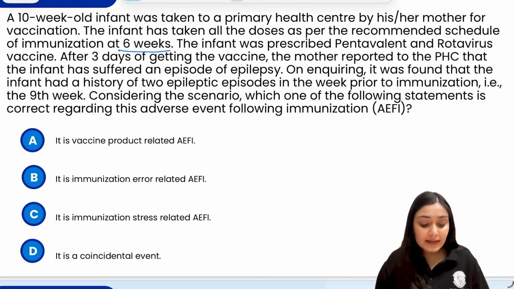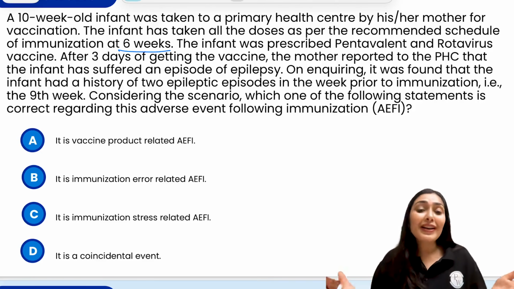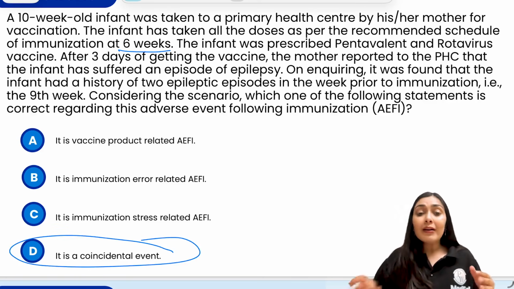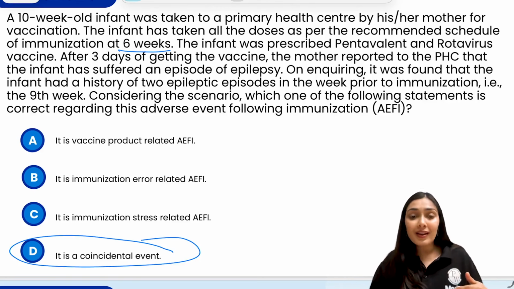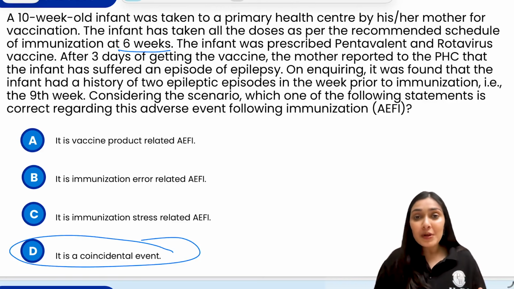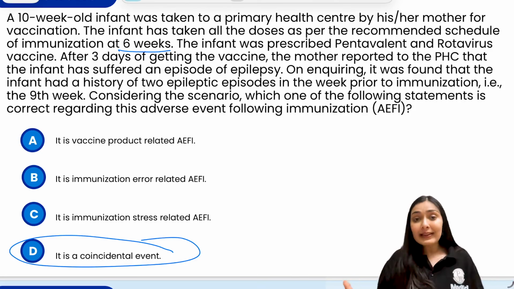This was a vaccine product related AEFI, an immunization error related AEFI, an immunization stress related AEFI, or a coincidental event. So this is definitely a coincidental event. Earlier also this child had epilepsy and now he has received the vaccine, and after 3 days the child again has repeated epilepsy. So this has nothing to do with the vaccine. This is a coincidental event.